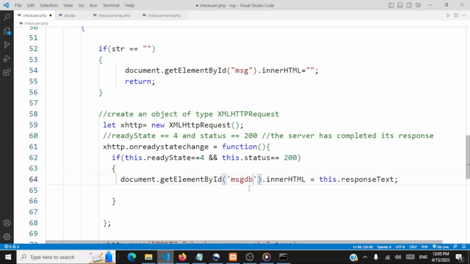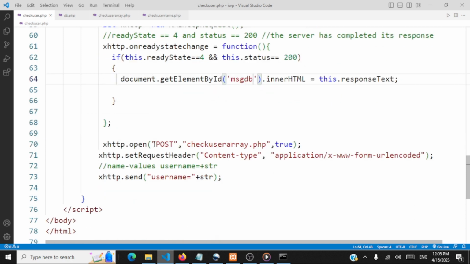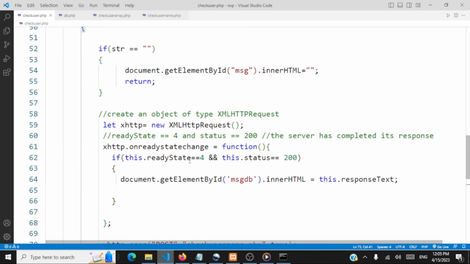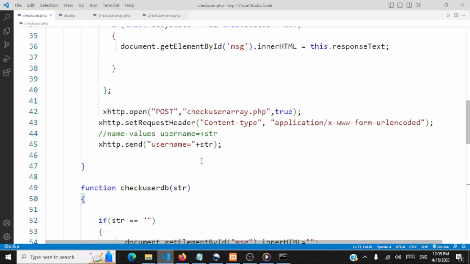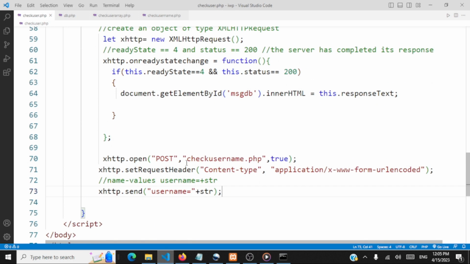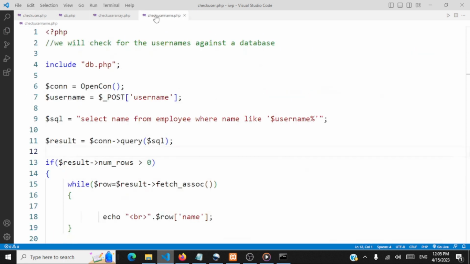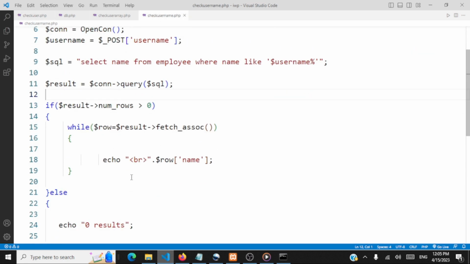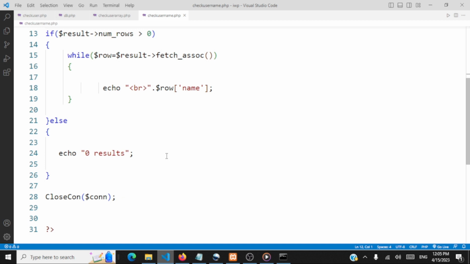So this is the response from the database, and we are posting a request to the server. Now we are asking for this specific PHP script, check username.php, which checks it against the database, setting the request header, passing the username. These things remain the same. So we are done with our two functions, one against a file, another one against the DB. So here we are requesting check username.php, which we have just now coded, right? Get the username, compare it with the table, and then return the results.